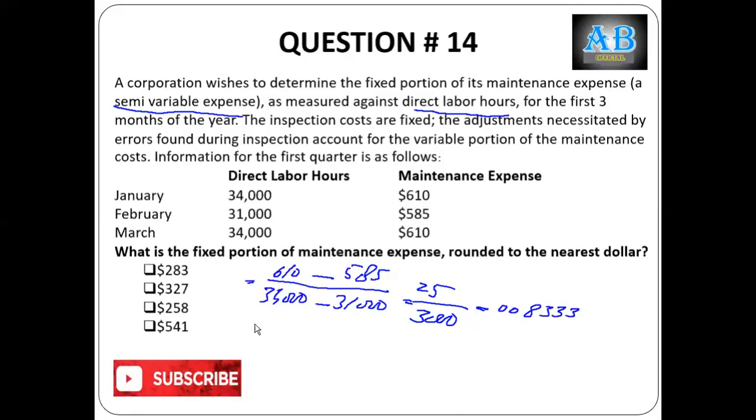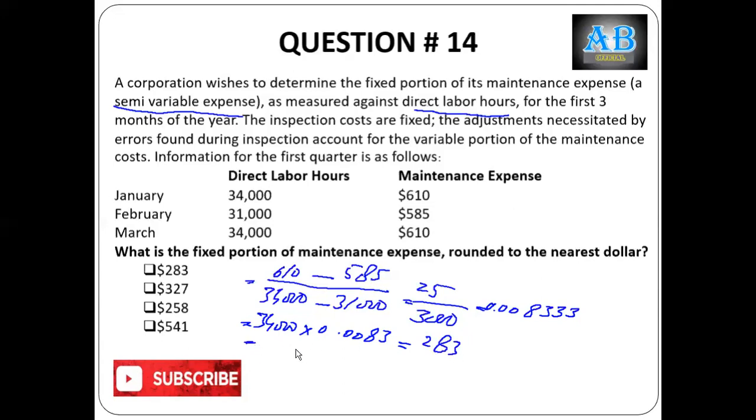0.008333 something. So at any activity level, let's assume the higher activity level, 34,000, times 0.0083 equals 283.